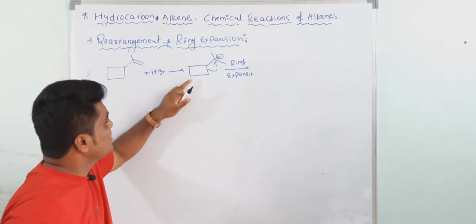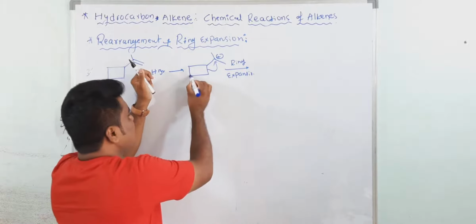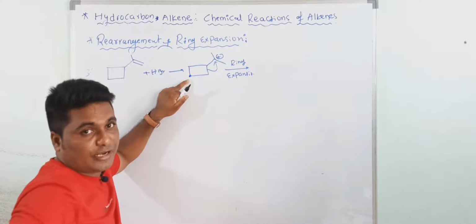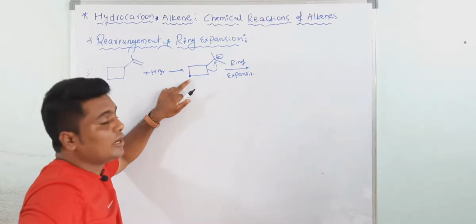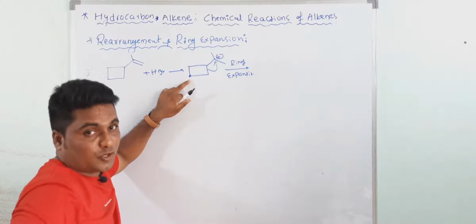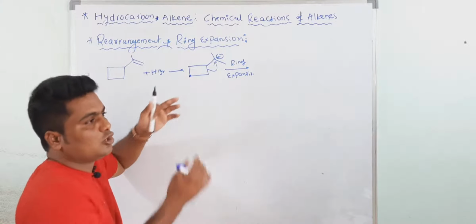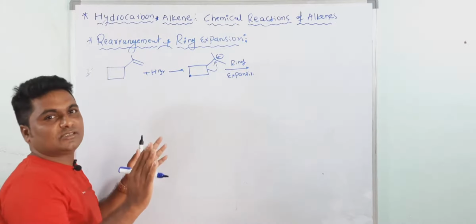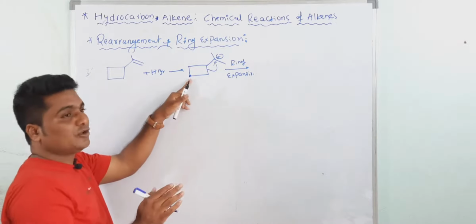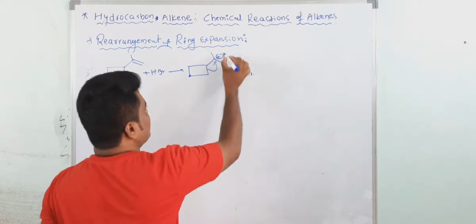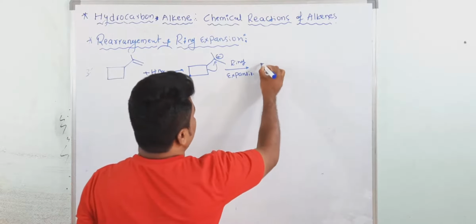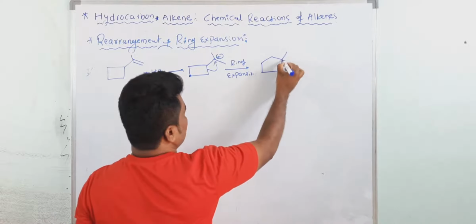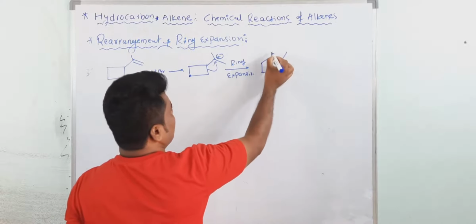What is the angle strain here? See this. What is the hybridization of this carbon atom? sp3. So what would be the expected bond angle? 109 degrees 28 minutes. But due to this structure, the bond angle is 90. It means it is forcefully brought to 90. So it always tends to expand, to increase its entropy, randomness. It means it always reduces its angle strain by ring expansion. Now you will get a 5-membered ring. So when it is transferred here, these are 2 CH3 and a new carbocation here.